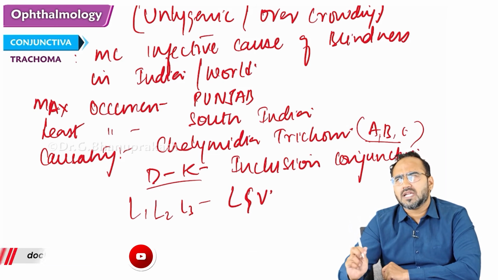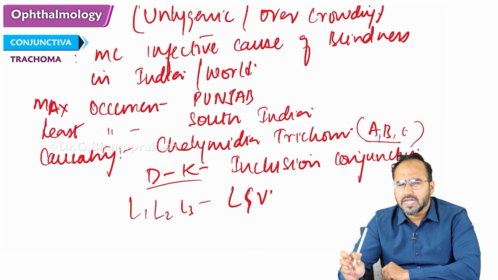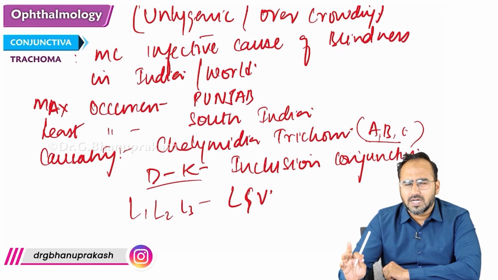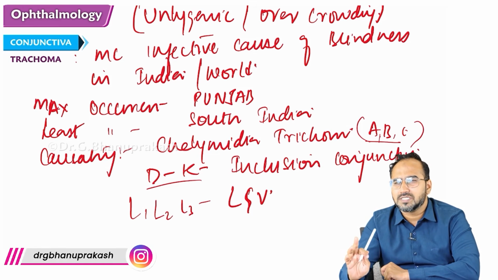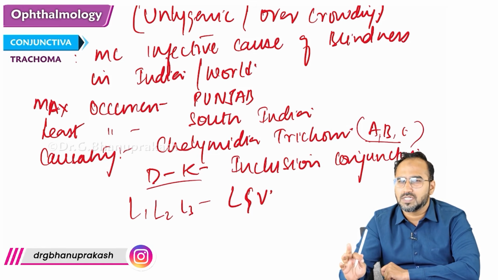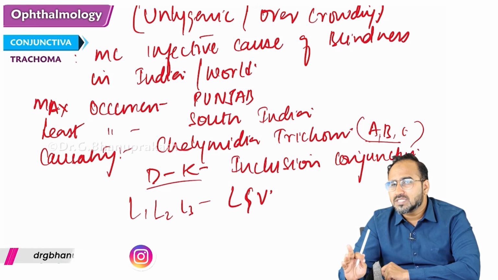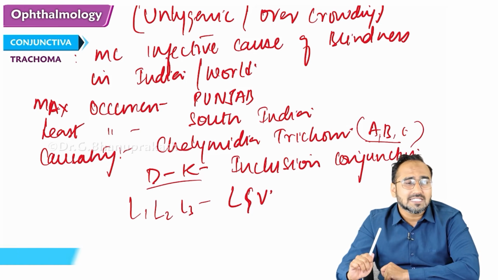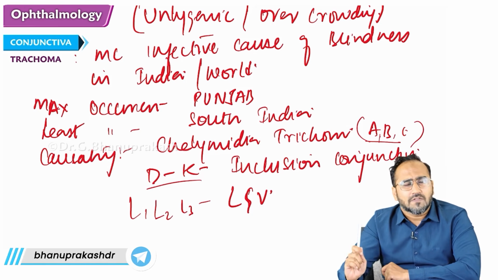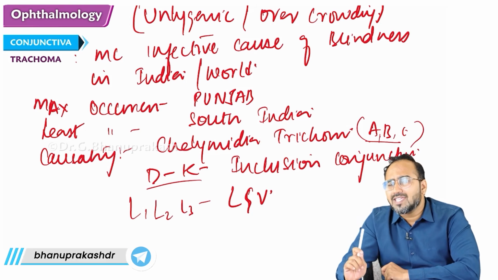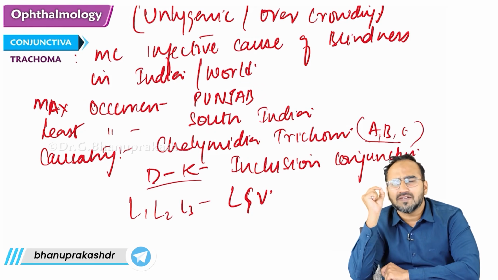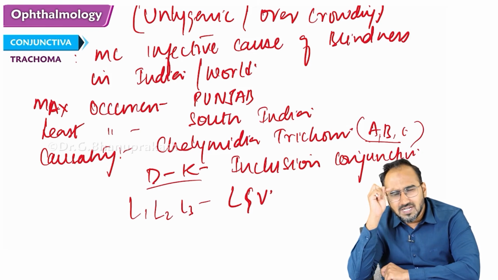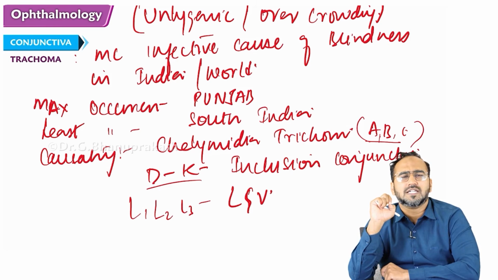First of all, we need to understand that the organism Chlamydia trachomatis goes in the eye. Our conjunctiva will be ready for it. As Chlamydia trachomatis enters, the conjunctiva will send a soldier against this chlamydia. What is a soldier? Is it follicle or papillae? It is follicle. The conjunctiva sends a follicle. So the follicles will try to fight with the chlamydial organism, and you will see these follicles developing on the palpebral part of the conjunctiva. Palpebral means what? When you invert the eyelid, you will see the palpebral form of conjunctiva.